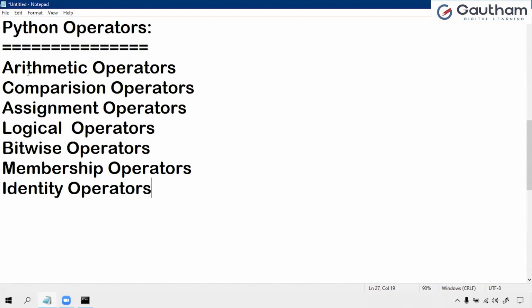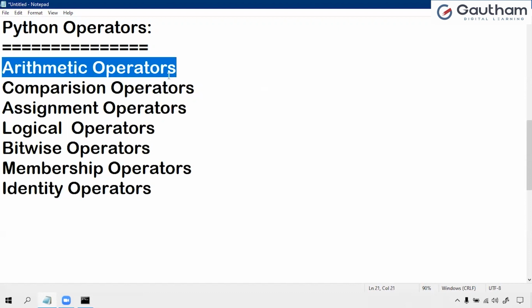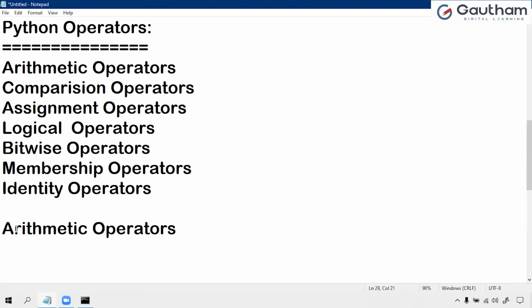Coming one by one, arithmetic operators. Arithmetic operators are used to perform arithmetic operations between two operands.